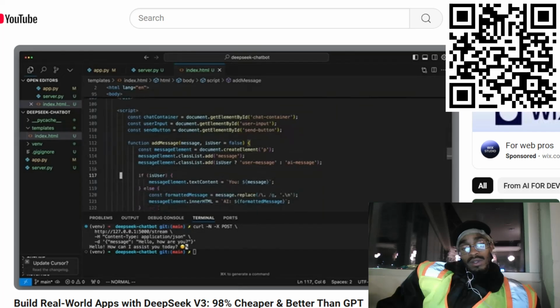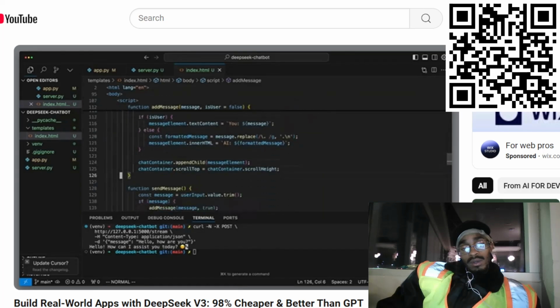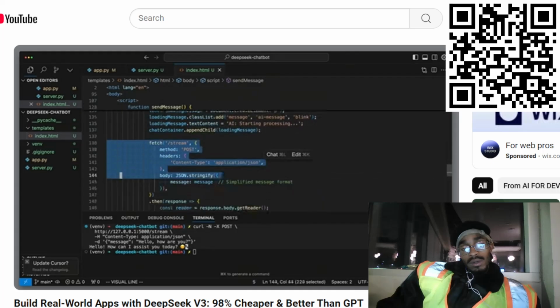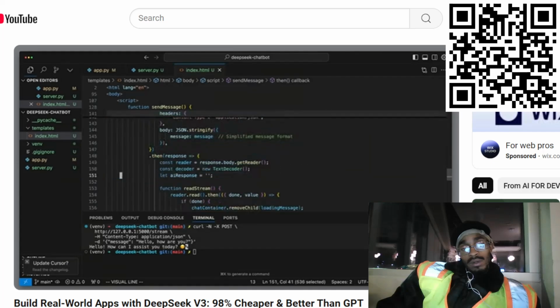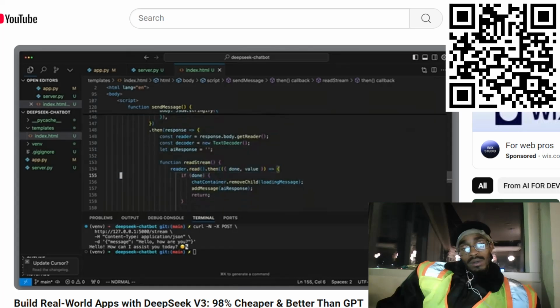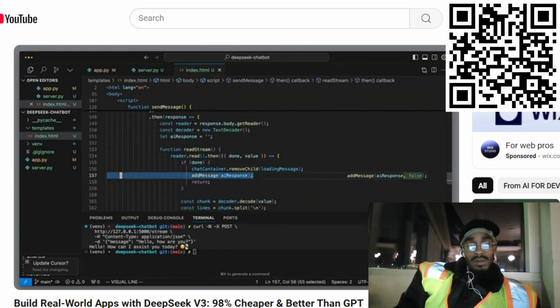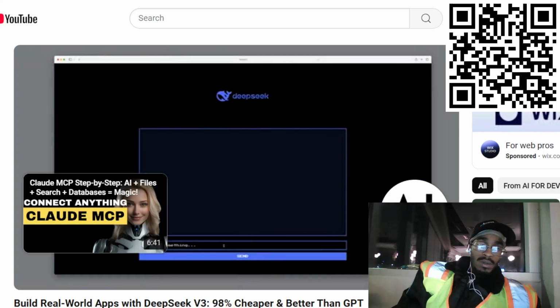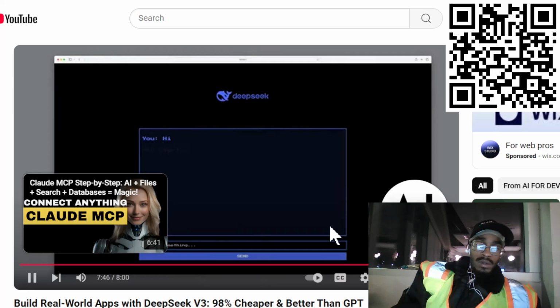We have a few containers connecting everything to your endpoints, a chat container, and a JavaScript method that calls the stream endpoint and puts the response into the appropriate container. This is just a basic example that can be used as a blueprint. Many of my clients use it to integrate the endpoint into the design of their existing websites. We can also check it out live. We have a nice design, and if I say hi, we can see how the AI responds.